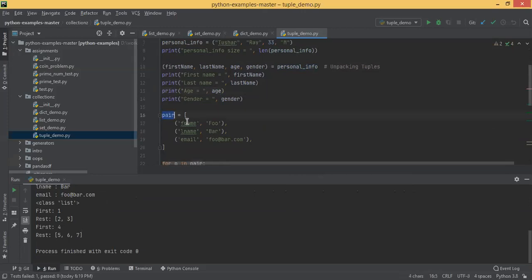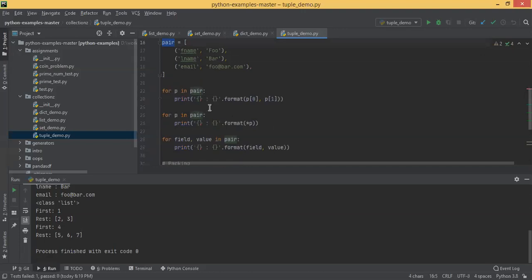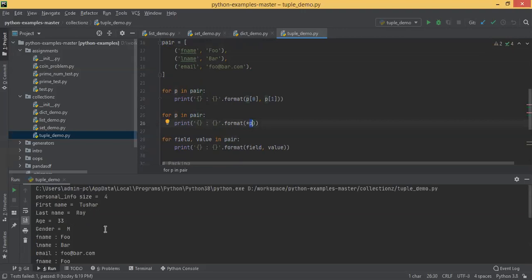Then you created a list of key values, a list of tuples of 2 elements. That is also available. And then you can iterate: for p in pair, print format p of 0, p of 1. For p in pair, print this format star p also is there. Star p is the unpacking operator, if you remember. It will unpack it and print it. Okay, that is there.